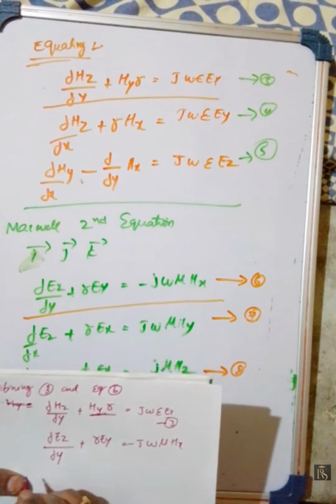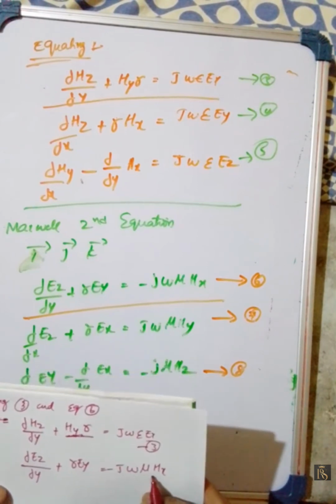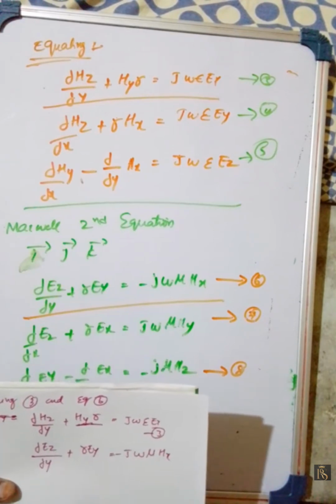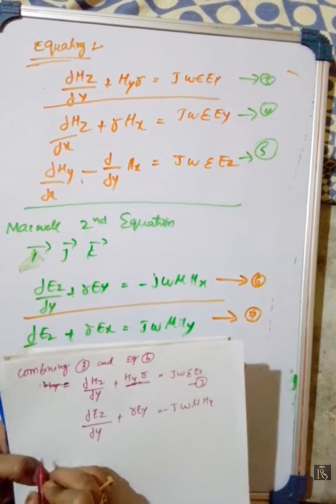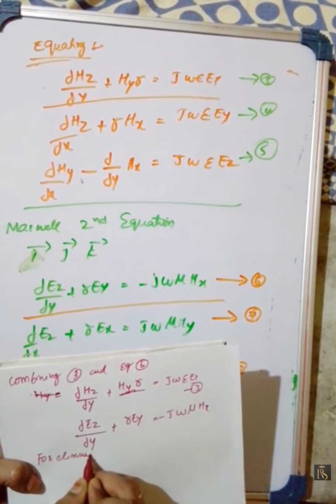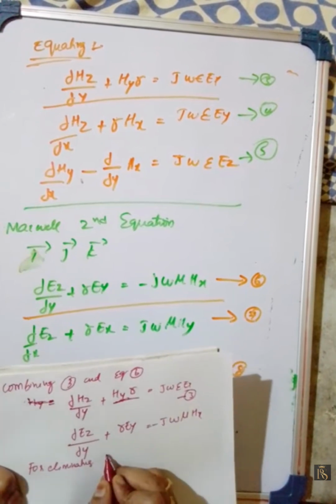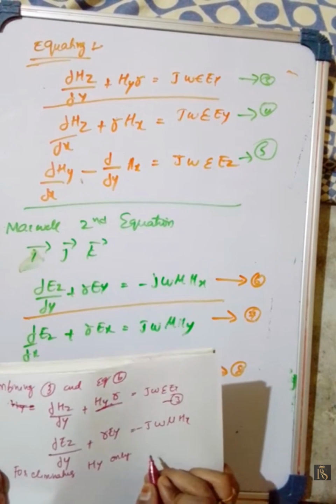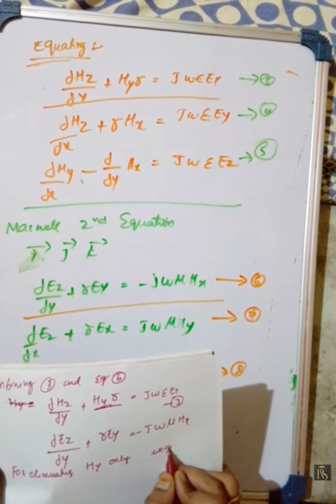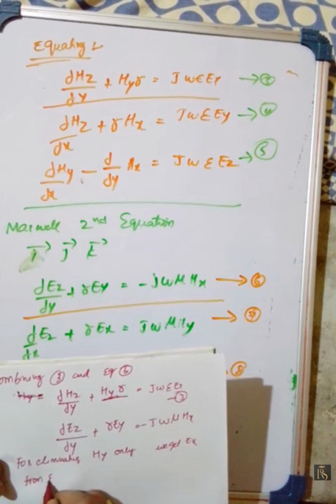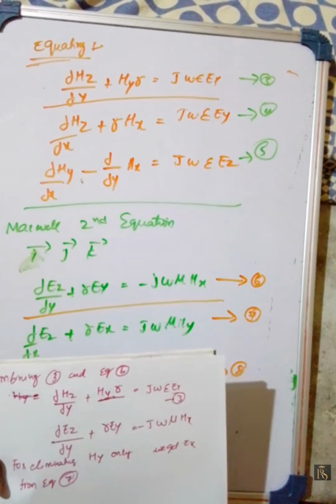Now after combining, what we will get? Hy and hx. For eliminating hx, we get Ex from equation 7.